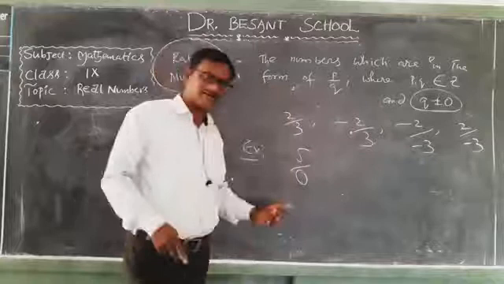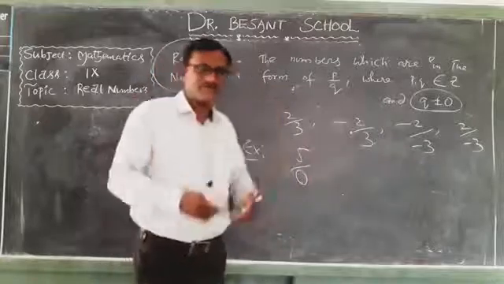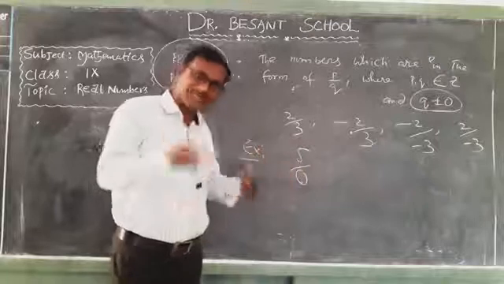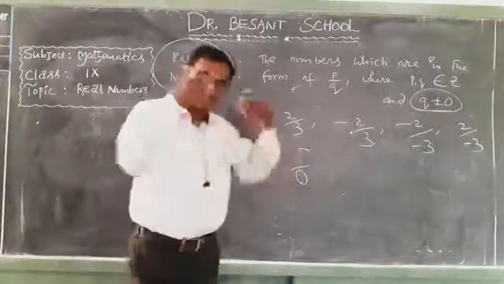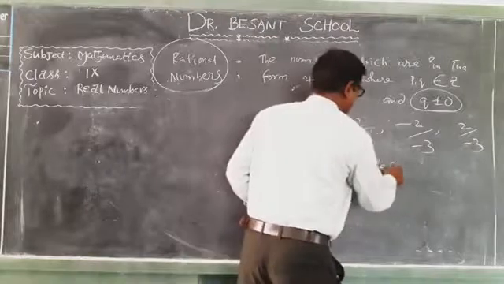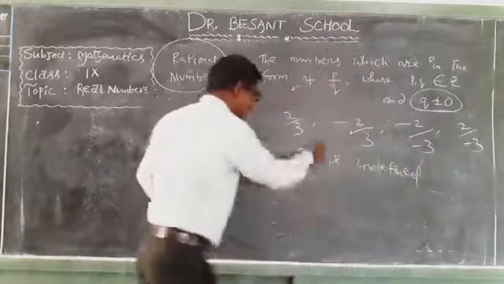What is the value of 5 by 0? Undefined. There is no value for 5 by 0 in mathematics. The value of 5 by 0 is undefined. So it is not a rational number.